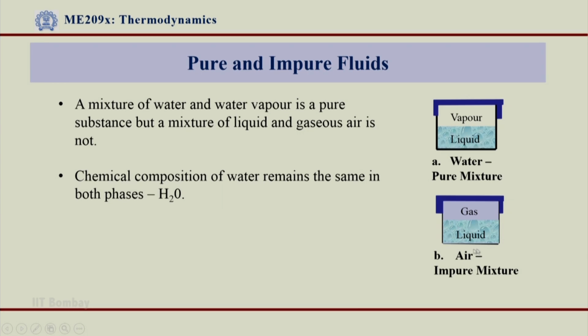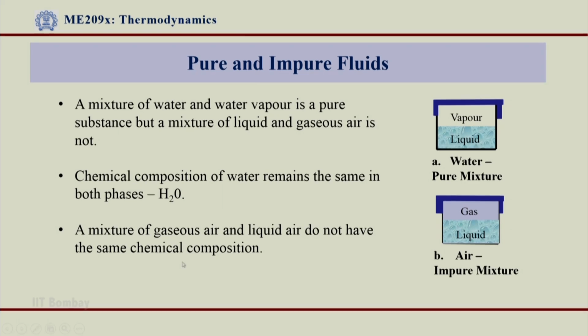Will it be the same for the two phase mixture of air? If I have gaseous air and liquid air, the chemical composition of gaseous air will be different from the chemical composition of liquid air, and that is why we call it an impure mixture. So, a mixture of gaseous air and liquid air does not have the same chemical composition.